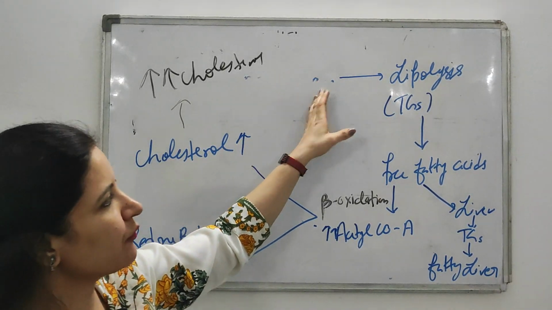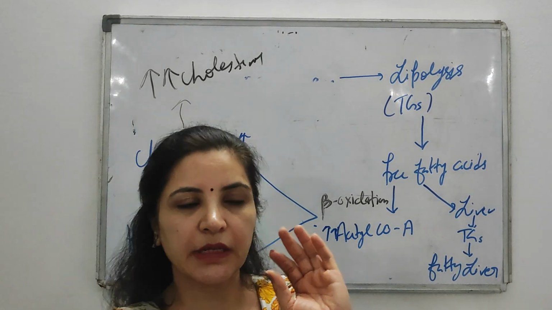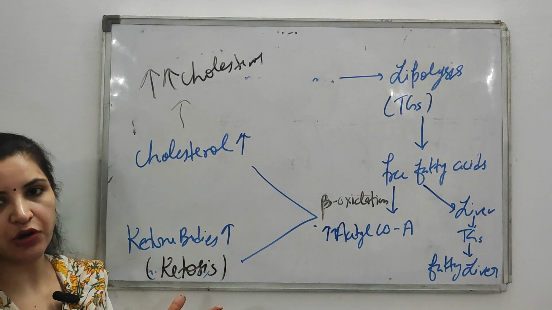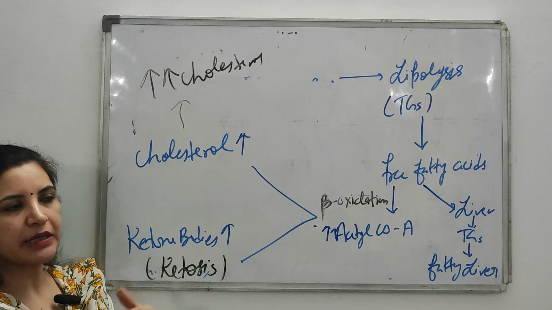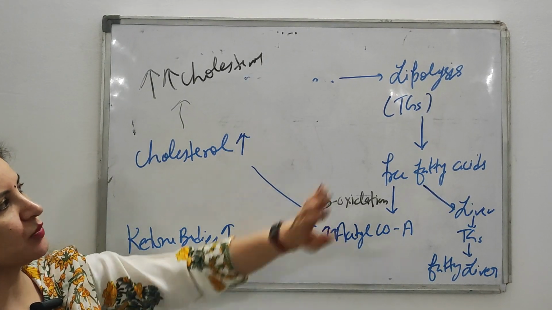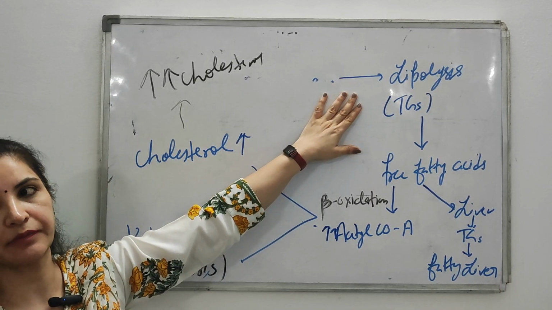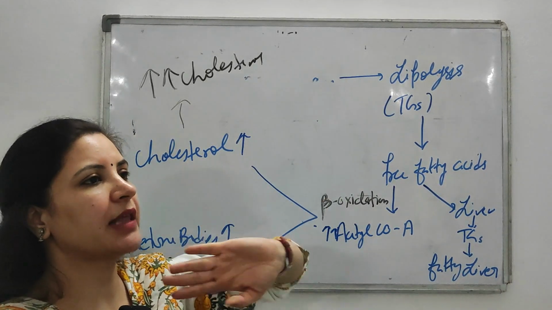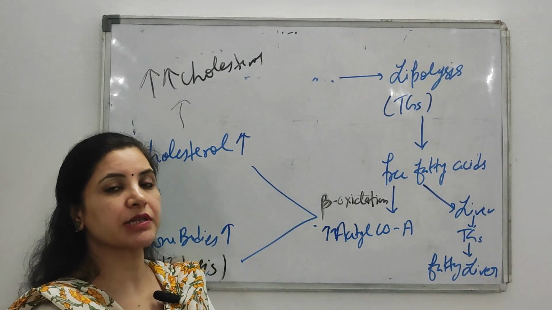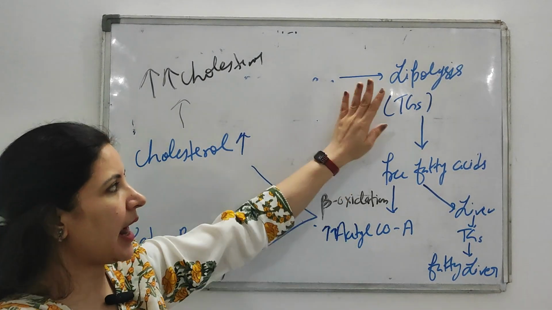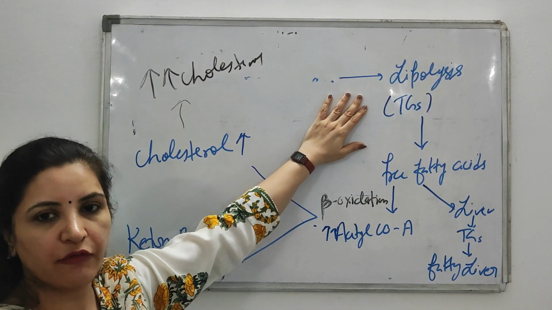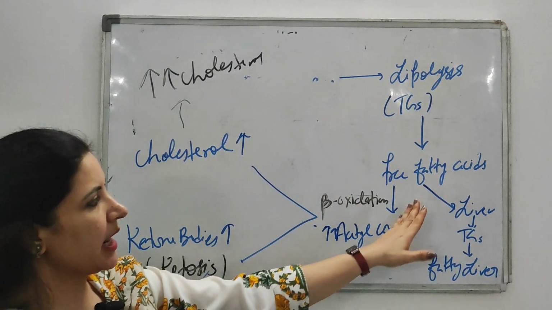Once again we will understand what happened. There is fasting. So in fasting what will happen? Excessive secretion of glucagon. Then what will glucagon do? Glucagon will stimulate the process of lipolysis. Then what happened in lipolysis? The triglycerides, which are stored in adipose tissue, start breaking down. And triglycerides break down into what? Fatty acids and glycerol.